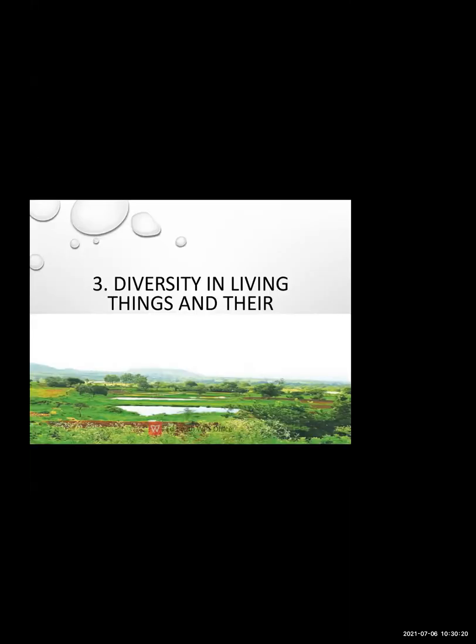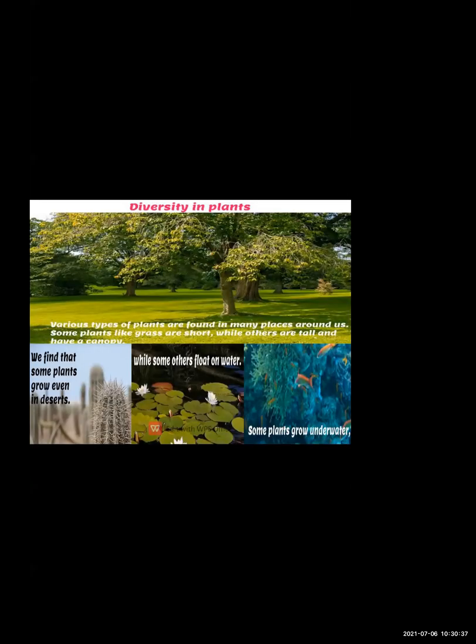This is in the living things and their characteristics. Here you can see that there are different varieties of plants produced in the different regions. You can see that there are many plants present in our surrounding. According to the geographical conditions, there are different plants on the earth. On the earth there are a variety and a number of plants present in our surrounding.